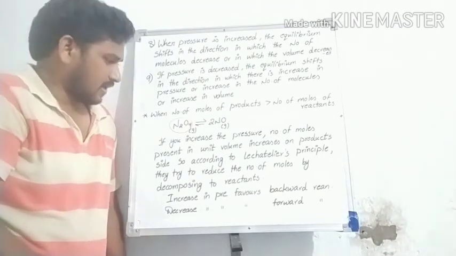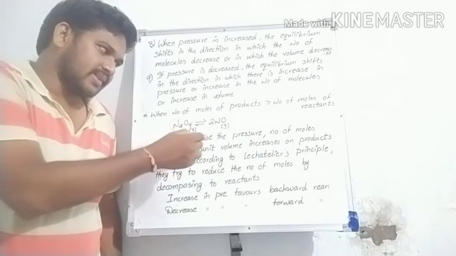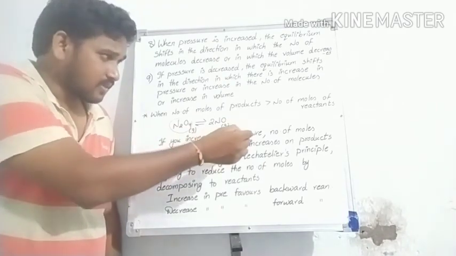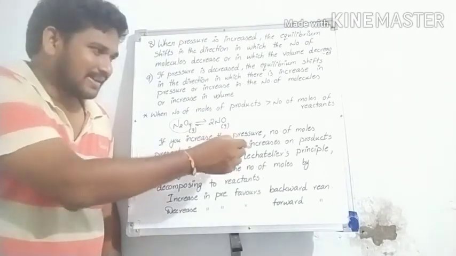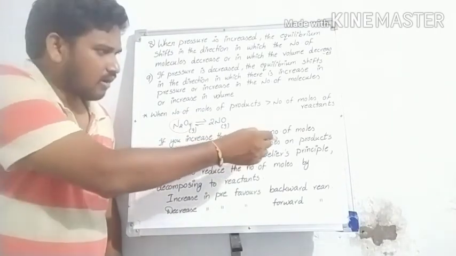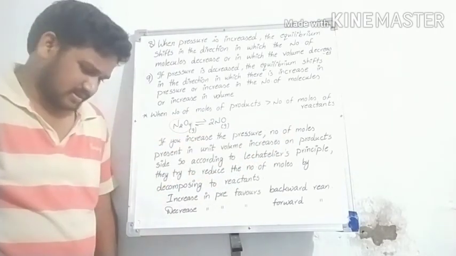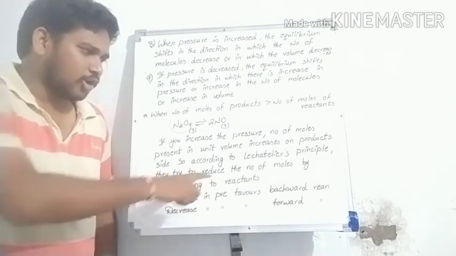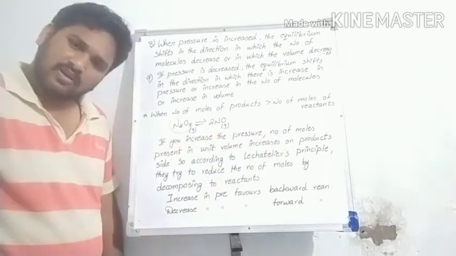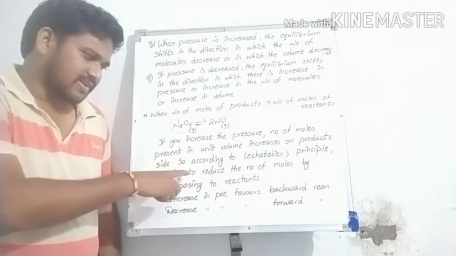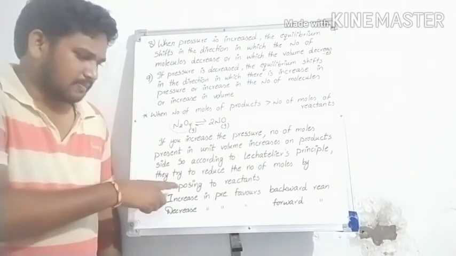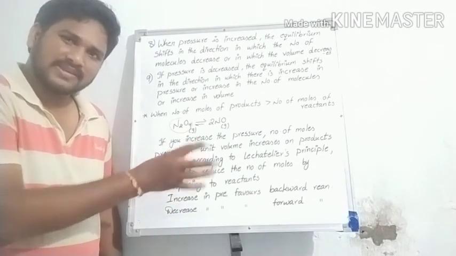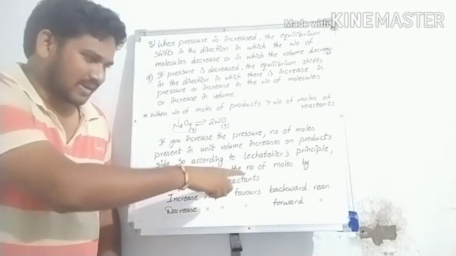I am saying if you increase the pressure, the number of moles present in unit volume increases on the product side. So according to Le Chatelier's principle, the system tries to reduce the number of moles by decomposing, meaning splitting, to reactants.